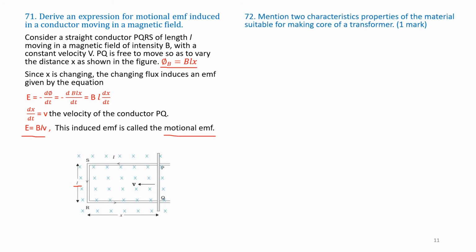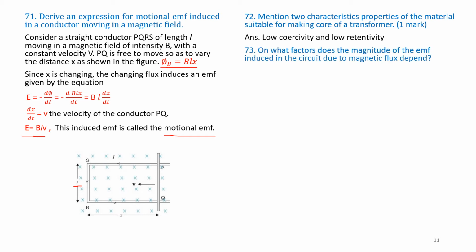Question number 72. Mention two characteristics, properties of material suitable for making core of a transformer. The properties of low coercivity and low retentivity are the characteristics of the material used in a transformer. This is studied in the hysteresis loop, which is deleted from the previous chapter.